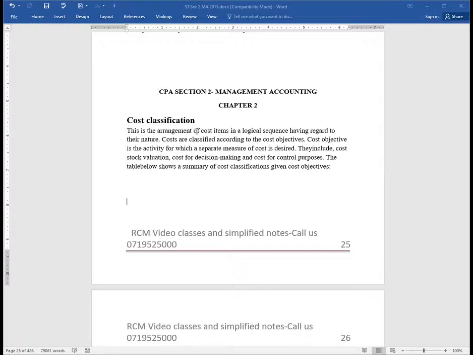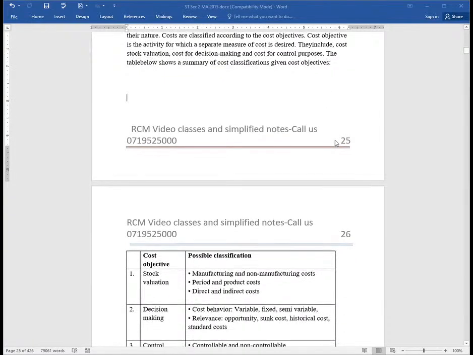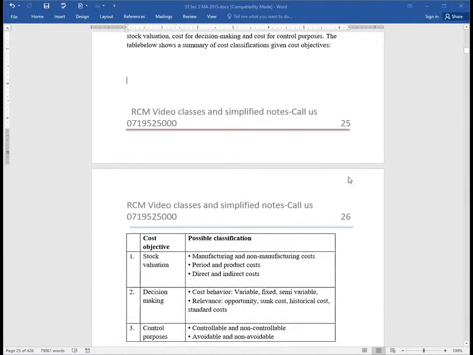Ladies and gentlemen, I would want to reiterate something here. A cost objective, a cost goal, is that activity which you would want to evaluate its cost as a standalone activity. We shall be able to see further to this as we progress. So look at this. Cost objective, like the first goal will be to carry out a stock valuation. We have decision making,